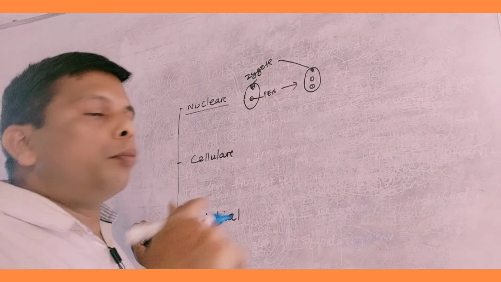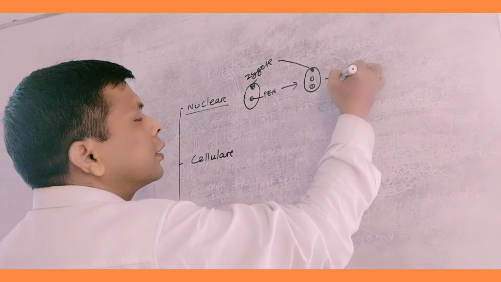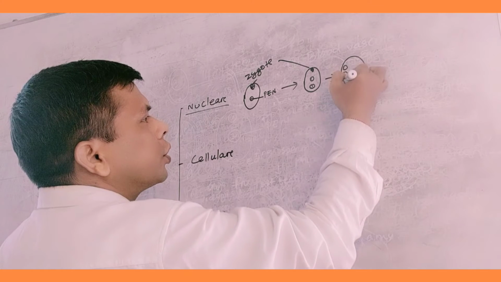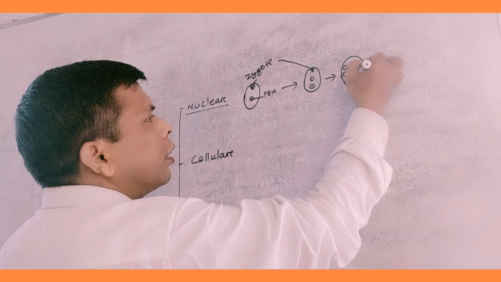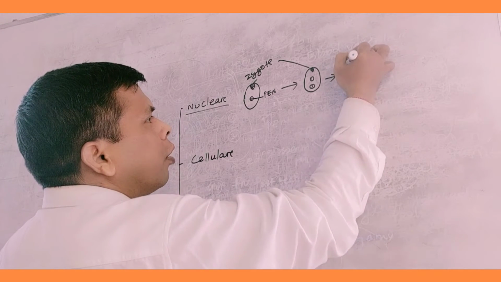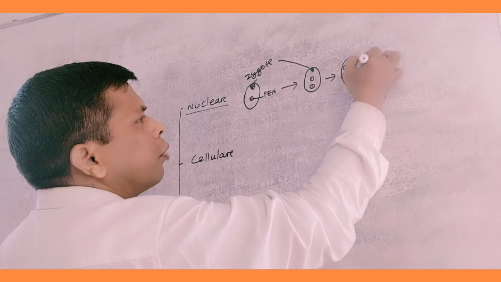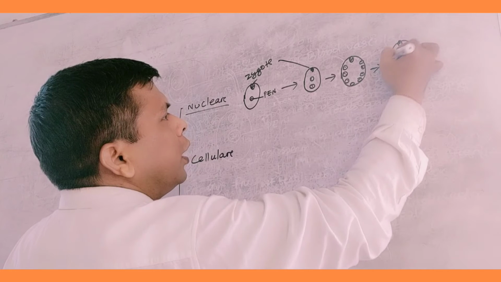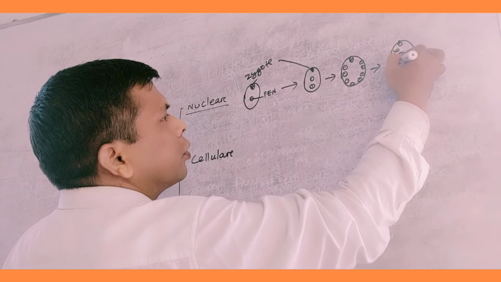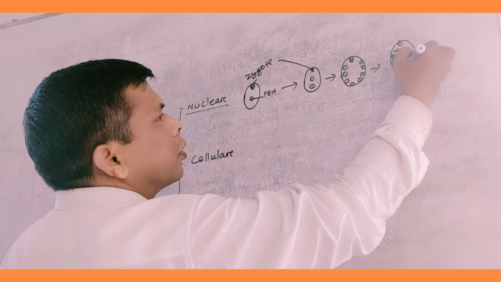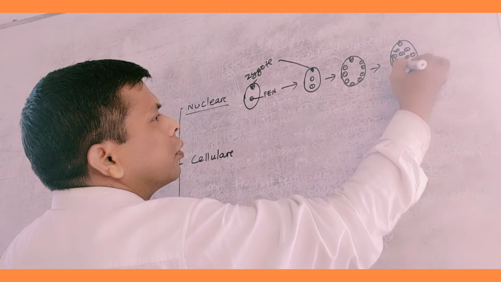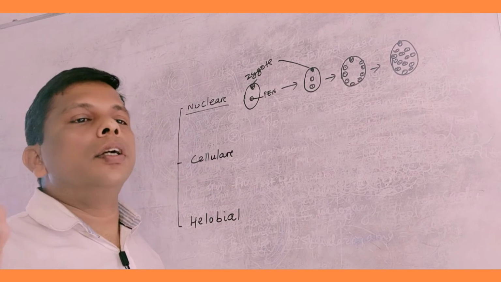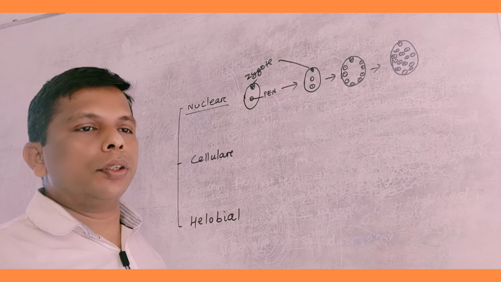After repeated division, what happens? A large number of nuclei are formed, producing a multinucleated condition. No cytokinesis here.